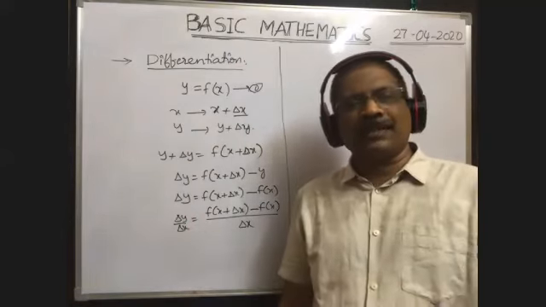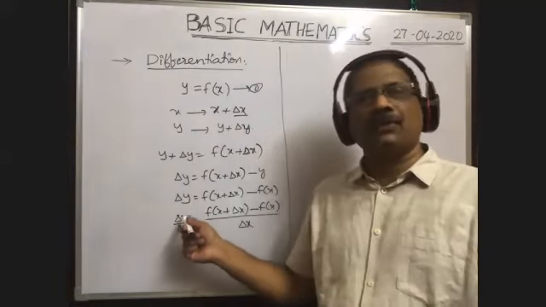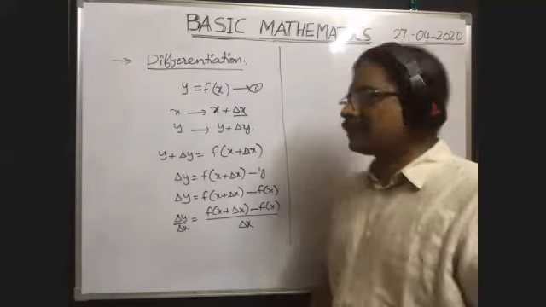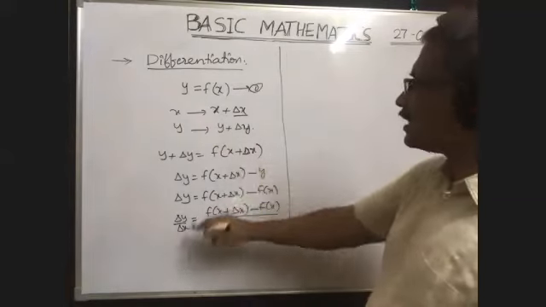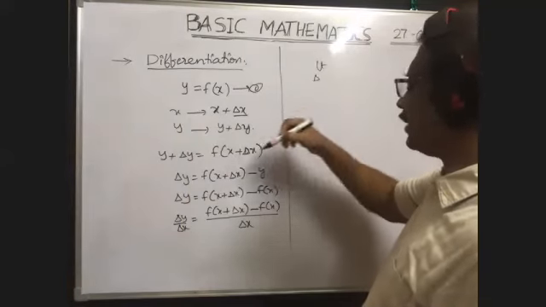Suppose the change in the x value is very small, then the corresponding change in the y value is also very small. In such a case, you write the condition that delta x is very small.